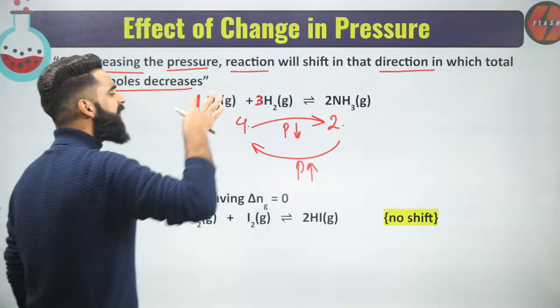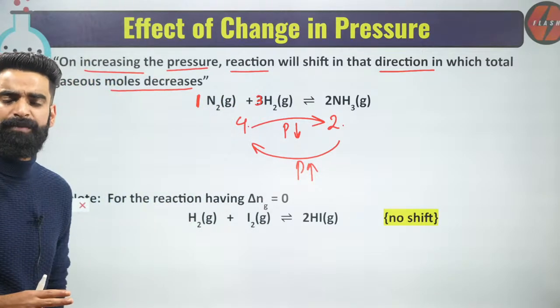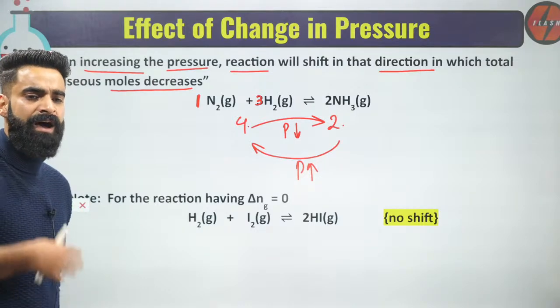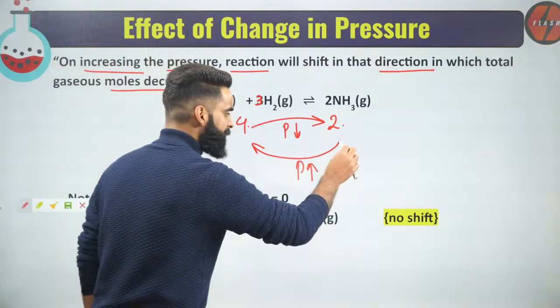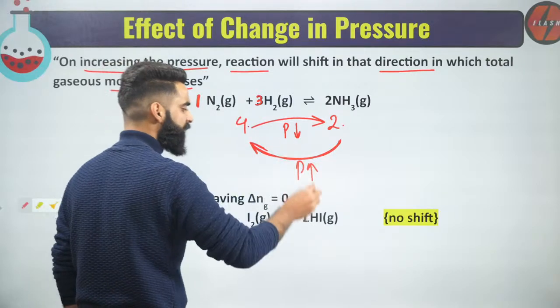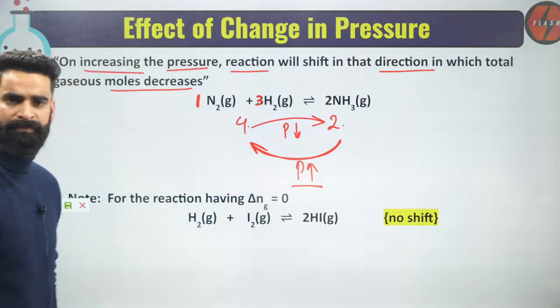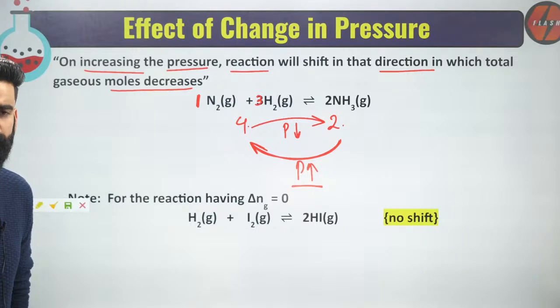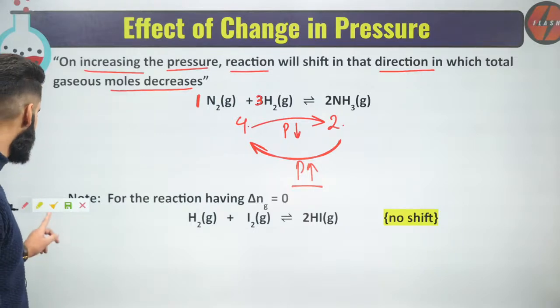At the same time, if I decrease the pressure, equilibrium will again try to increase it. How will it increase it? It will make the reaction proceed in the backward direction, because we know in the backward direction the pressure is increasing. Very, very simple.